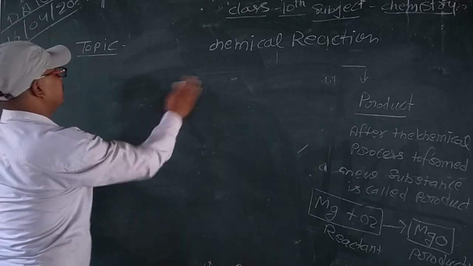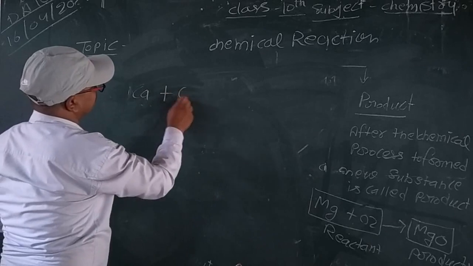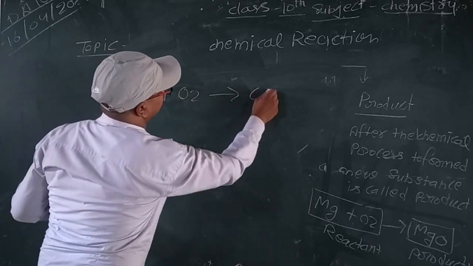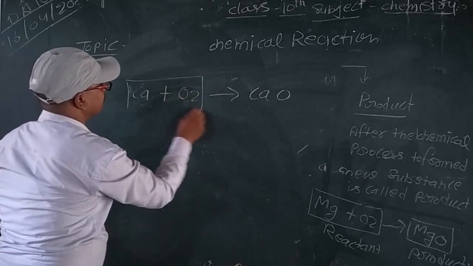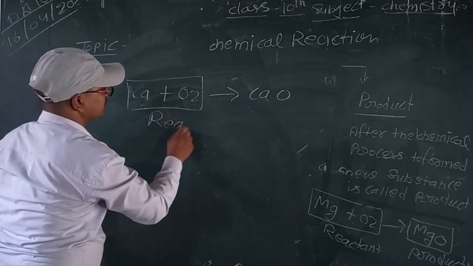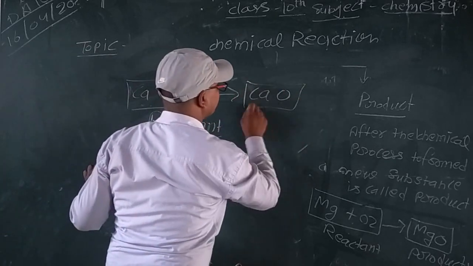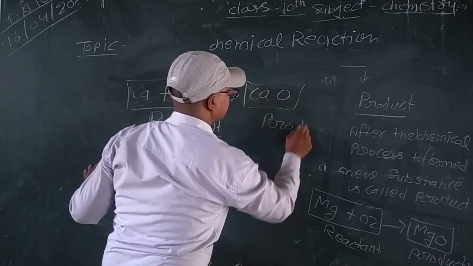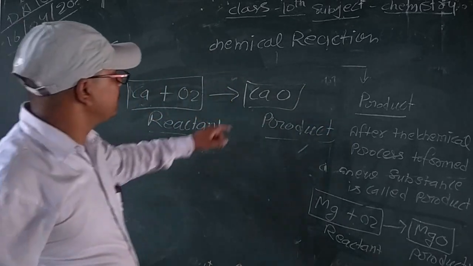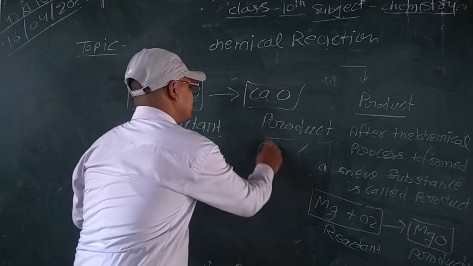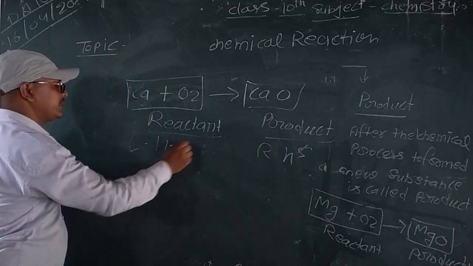Another example: calcium reacts with oxygen to form calcium oxide. It is a part of the reactant, and it is a part of the product. Always write the product on the right hand side and the reactant on the left hand side.